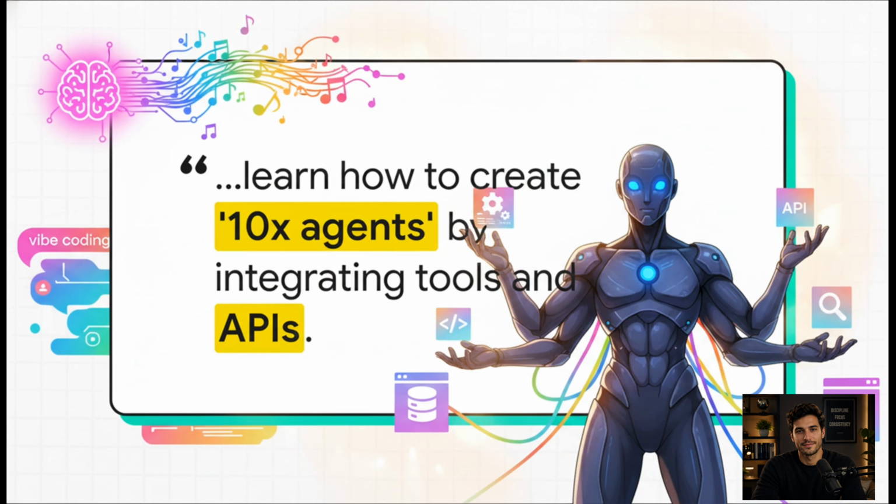Well, the paradigm is shifting toward creating AI agents that multiply your productivity by a factor of 10. And the secret sauce to unlocking this isn't just writing a slightly better system prompt. It's all about integrating external tools and API routing. You're essentially teaching these natural language agents to independently reach out to external software, pull live data, run terminal commands, and just interact with the digital world autonomously to get the job done.